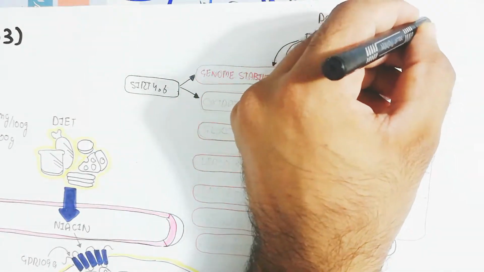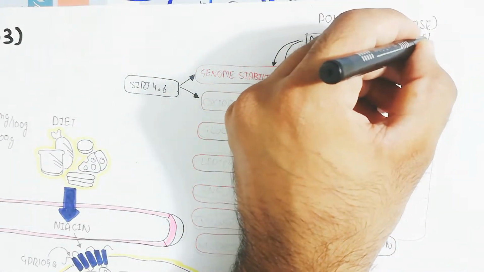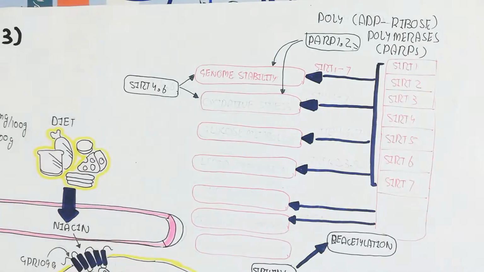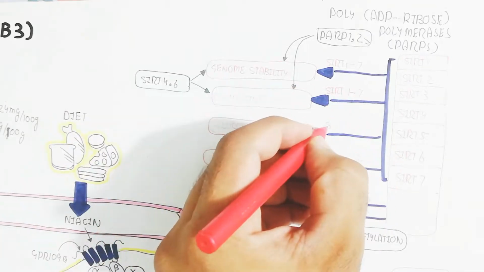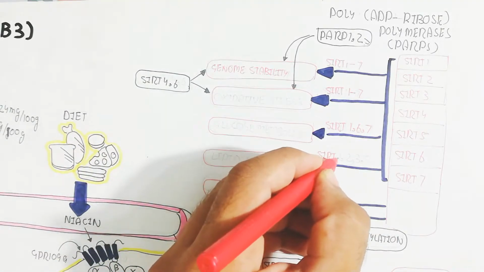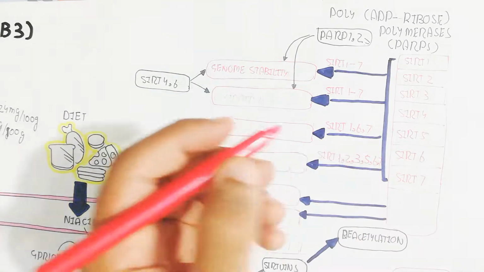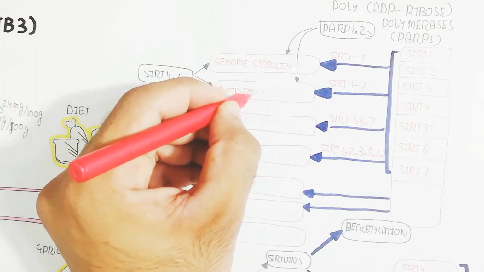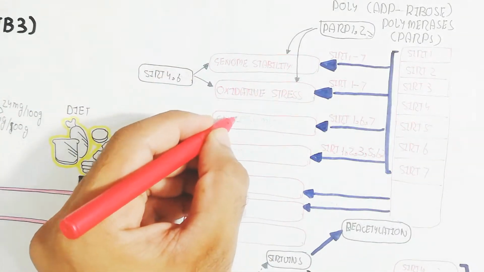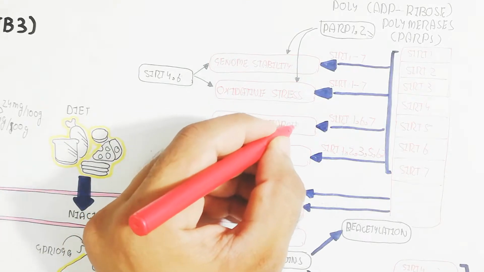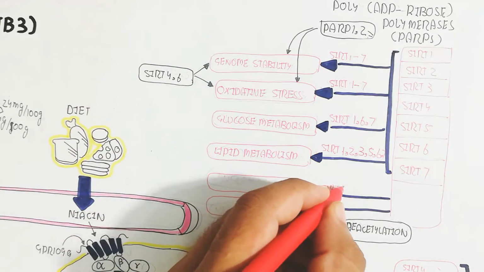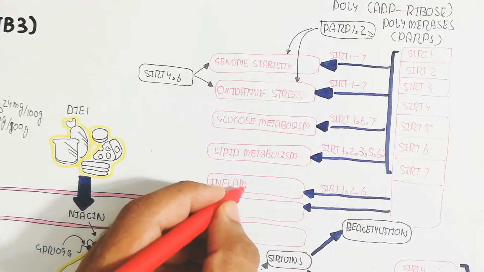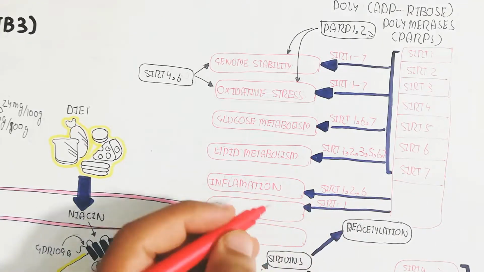That is why niacin is helpful for glucose metabolism, and a pre-diabetic person can use it to get a positive effect. The SIRT1 to 7 genes are also involved in lipid metabolism. In this way, lipid homeostasis is maintained and low density lipoprotein decreases while high density lipoprotein increases, preventing cardiovascular disease.